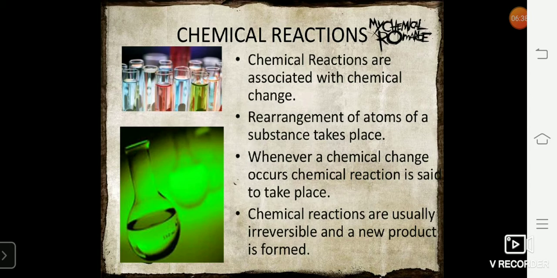Now, some examples of chemical change are burning of wood or charcoal. When you are burning wood or charcoal, you will get heat energy. Burning of candle, burning of magnesium in air, rusting of iron. All these are examples of chemical change.